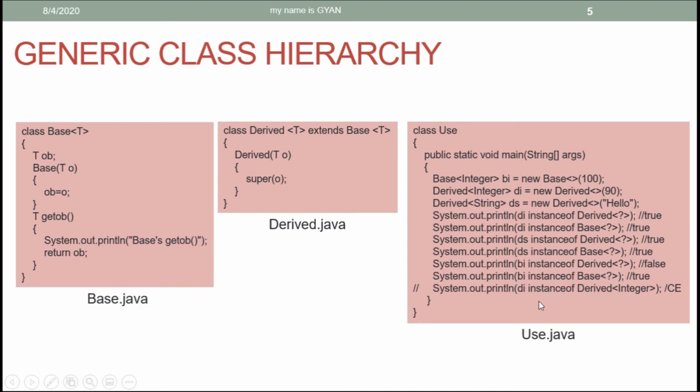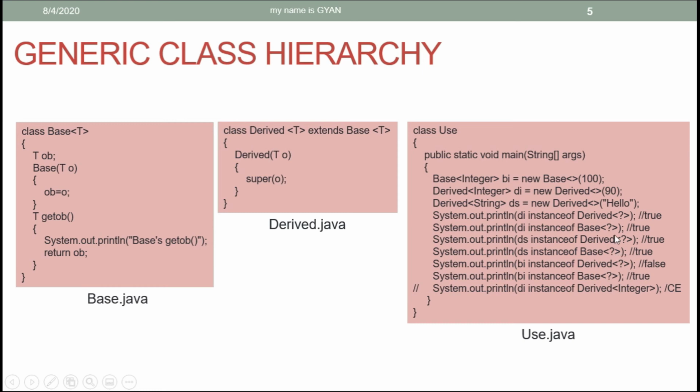But look at here. Here we are checking if di is an instance of derived integer or not, because the compiler never knows what di belongs to. Di belongs to derived integer or di belongs to derived string or whatever. Therefore, since here you have specified the data type in the type parameter, the compiler will not allow you to execute this instanceof operator.